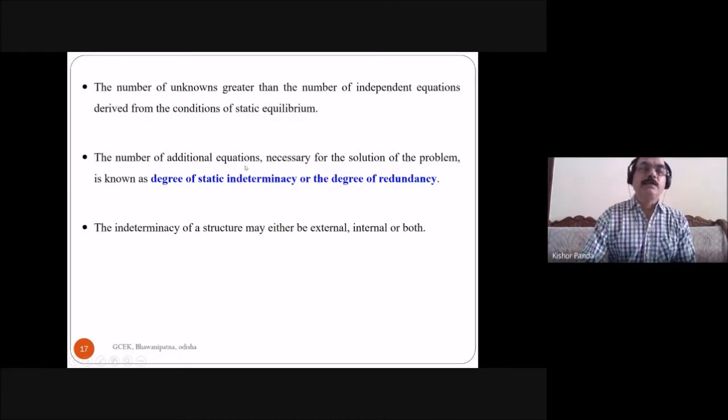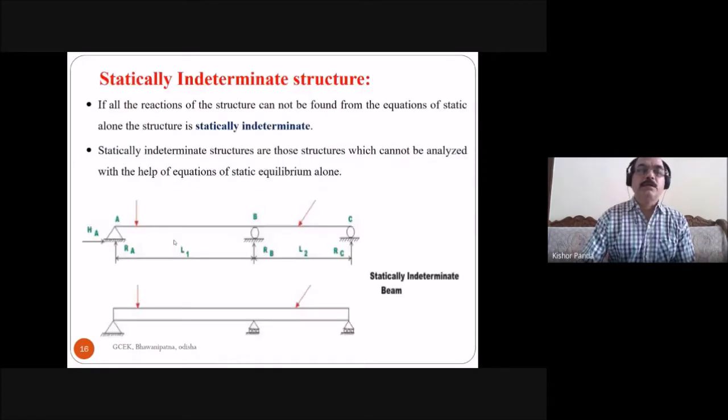The indeterminacy of a structure may be external, internal, or both. In this case, this is only external. In the case of a beam, these are external reactions.